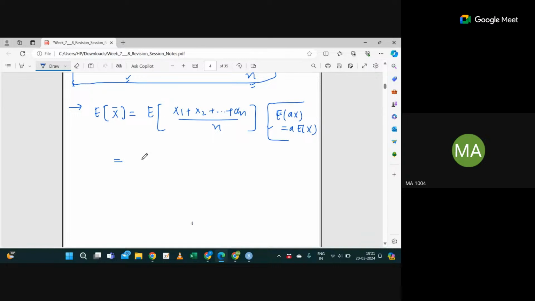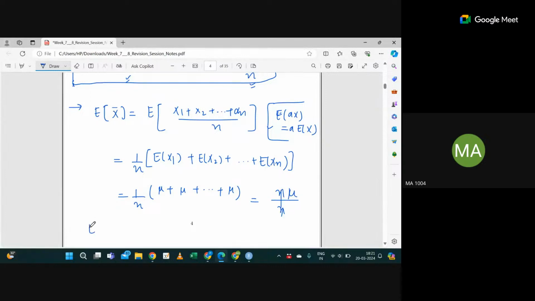So 1 by n I can take outside, and I get expectation of x1 plus expectation of x2 plus up to expectation of xn. Expectation of each xi is mu, so it will be mu plus mu up to n times mu, giving n times mu in the numerator divided by n. n will get cancelled out, so we got expectation of x bar as mu.